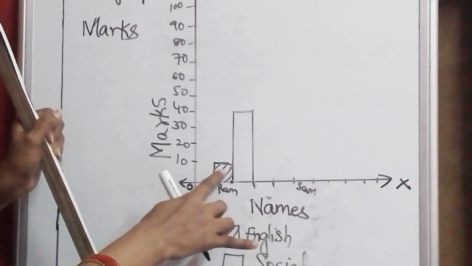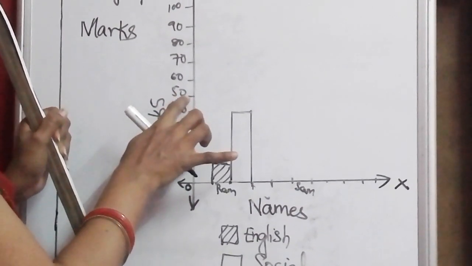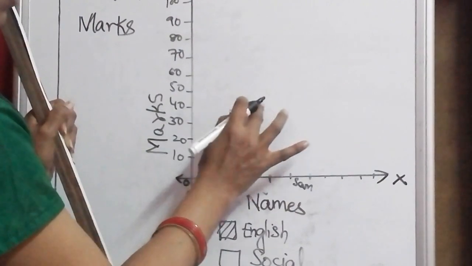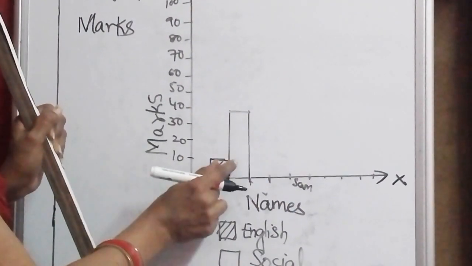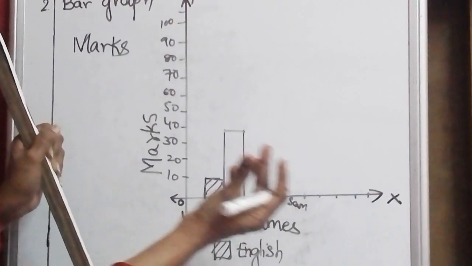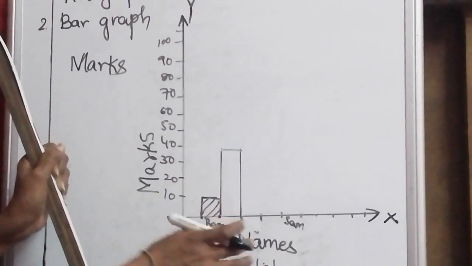So Ram got 10 marks in English and in social he got 40 marks. Okay. So this is double. Same person but he is having double values. So it is called a double bar graph.